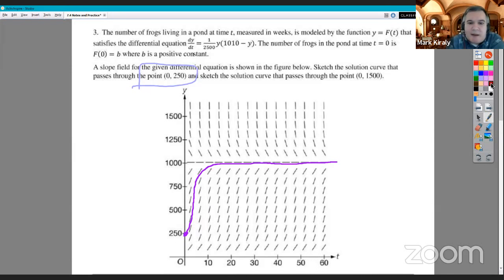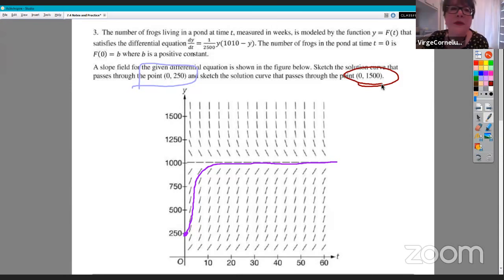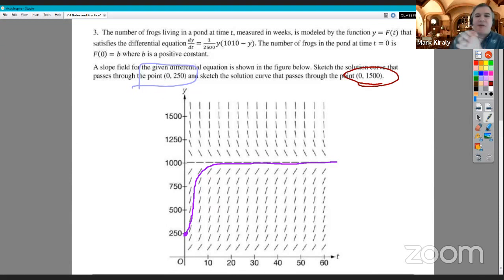All right, and you'll notice it gets closer and closer to that 1,000 without ever quite getting there. Actually, that line is a little above the 1,000, but that's okay. They gave us the slope field. You can tell by the equation that it's actually 1,010. At 1,010, that would equal 0 again, wouldn't it? Yep. And now we're going to look at the 0, 1,500.